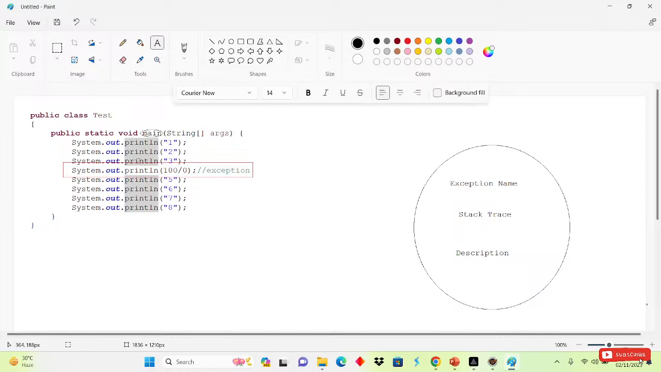Okay, so here, exception, sorry, I will tell you from the start. Suppose this is our program, and inside the program we have many lines, and inside one line we have an exception. So what will it do? Whichever method has the exception will create an object first. After that it will add the exception name, stack trace, and description.